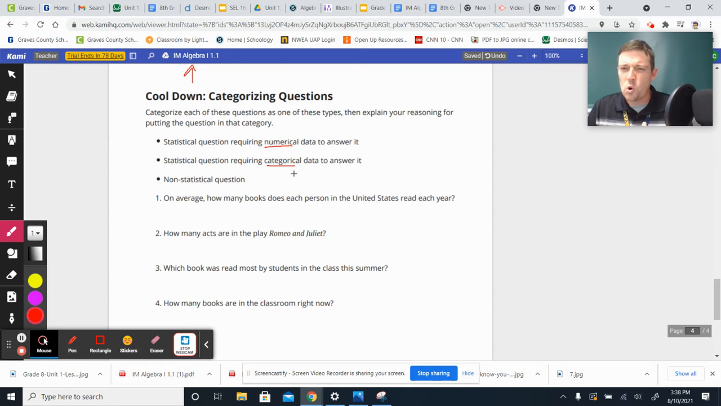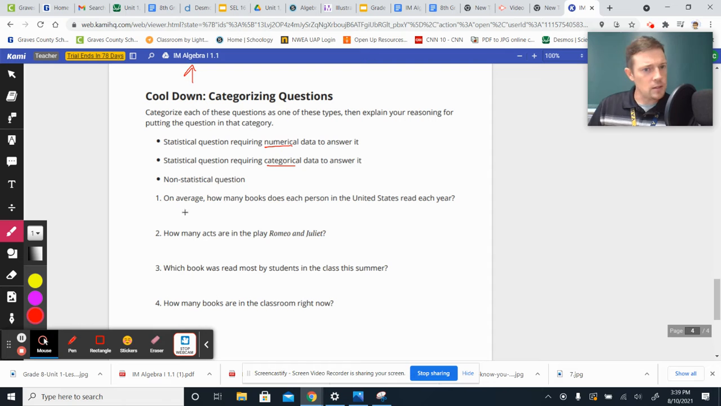Categorical, you're going to have like a word answer where it falls into a category. And if it's statistical, you're going to have some variation. It can be different things. And then obviously non-statistical are going to be questions that are just facts, things that are not going to vary as you ask different people on a survey.